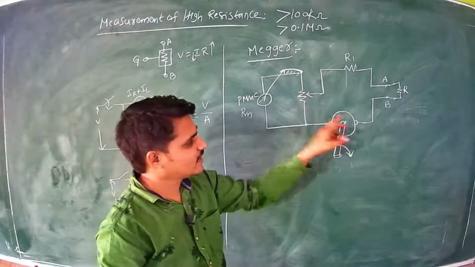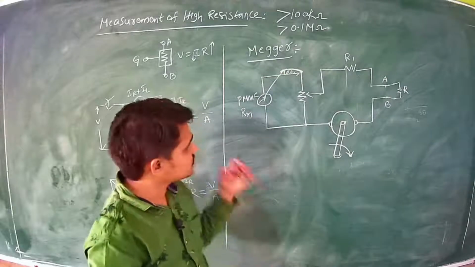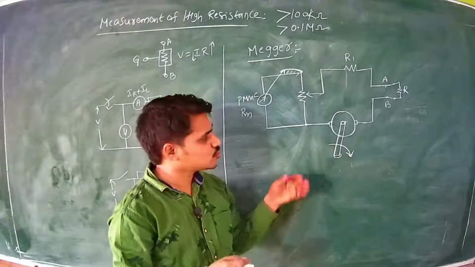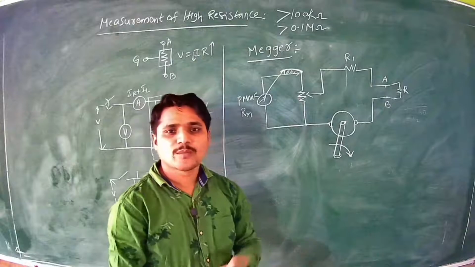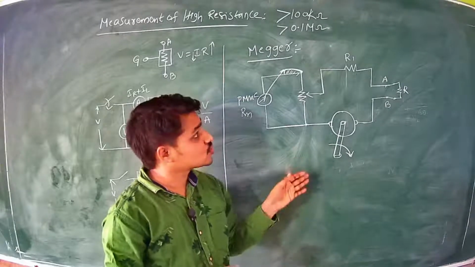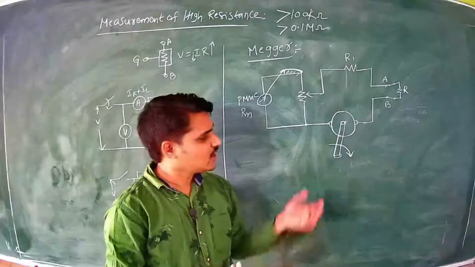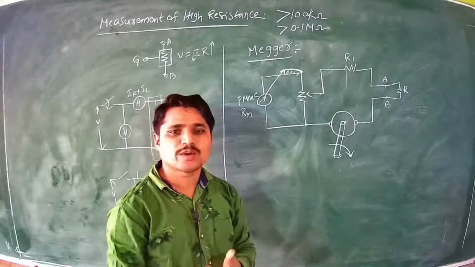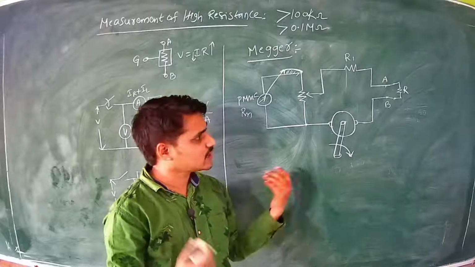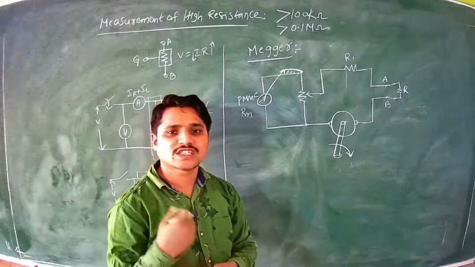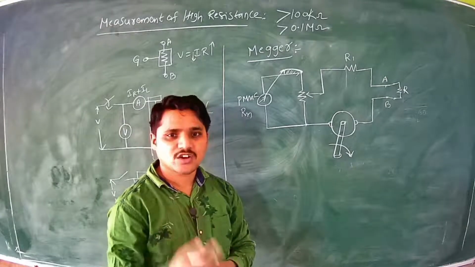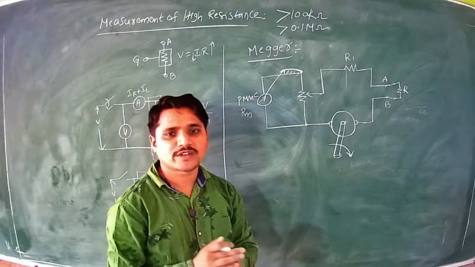So this is the Megger. The Megger is not only used to measure high resistance; practically, we also use it to check the continuity of underground cables, for example for a 1 kilometer length.